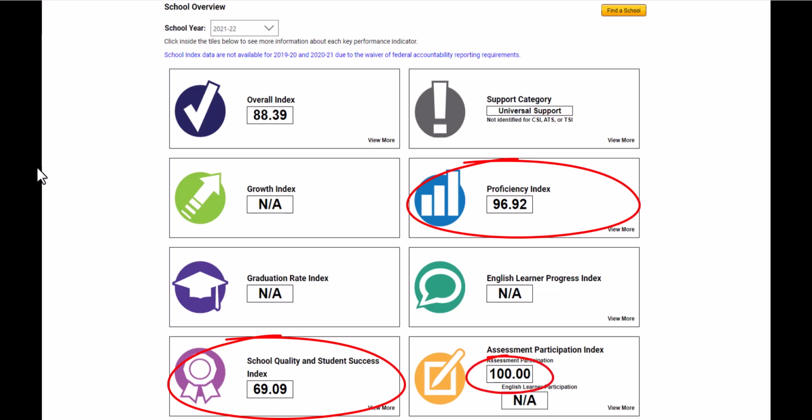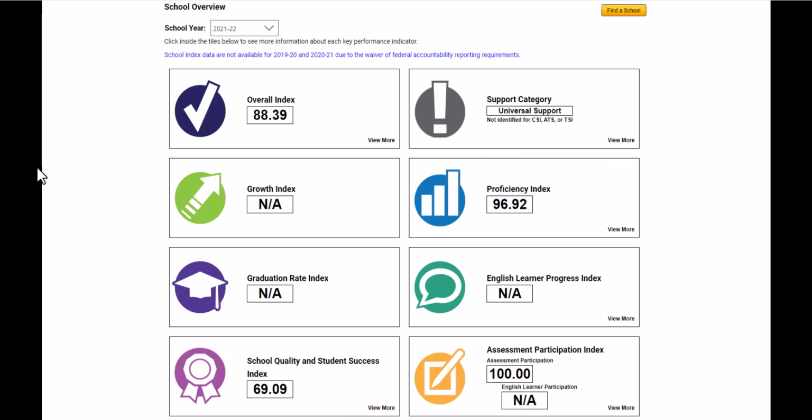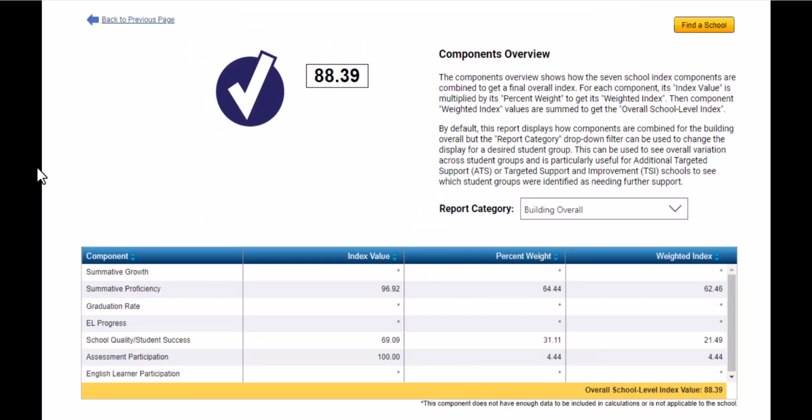This school was an elementary school, so there was no graduation rate component, and this school did not have enough English learners to provide an index for English learner progress or participation. So what would happen in this case?